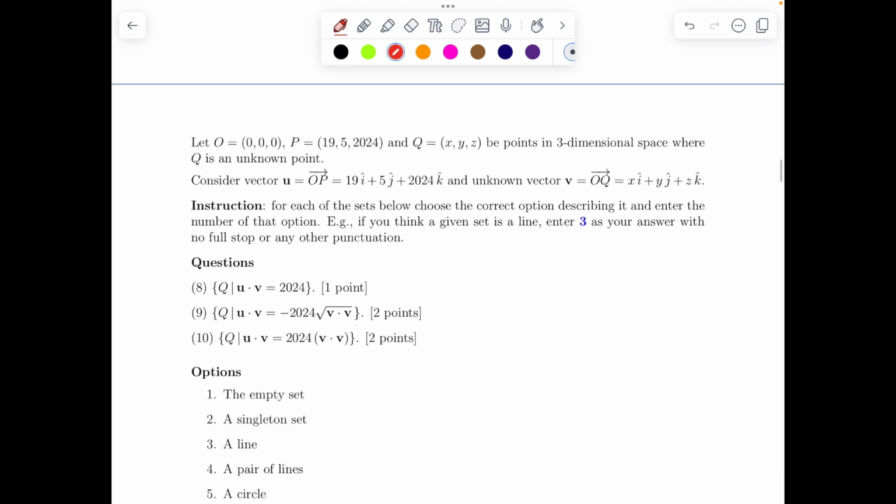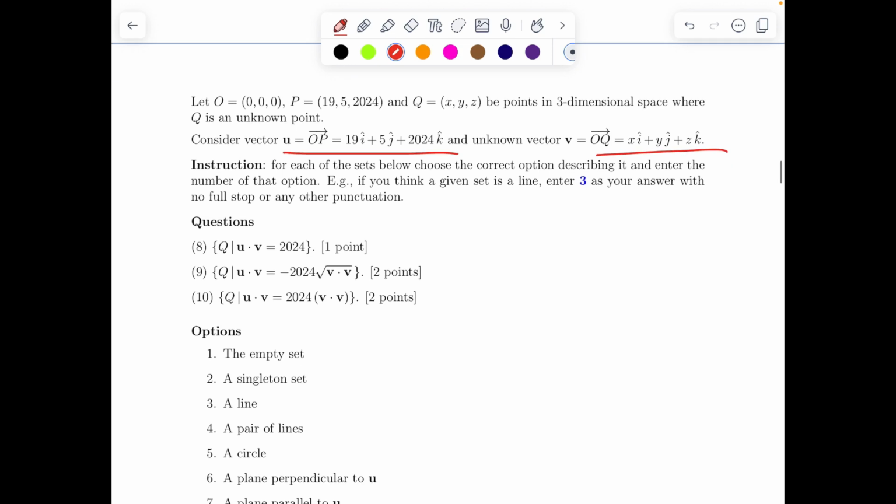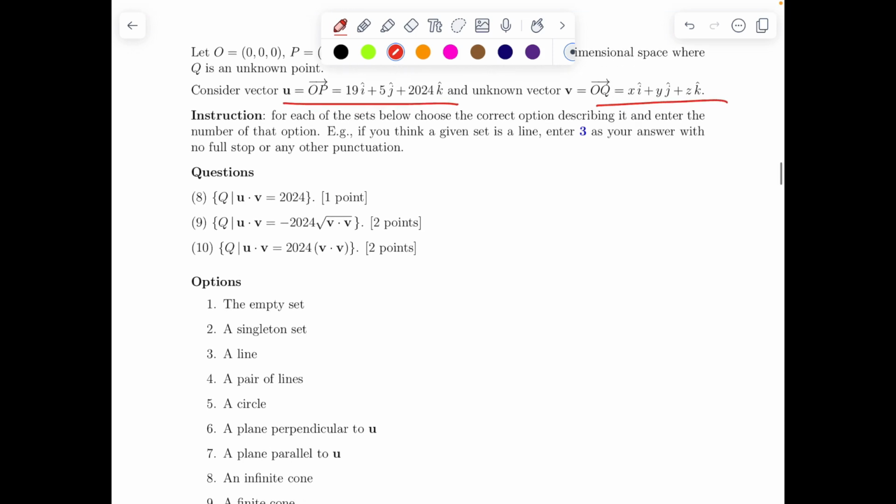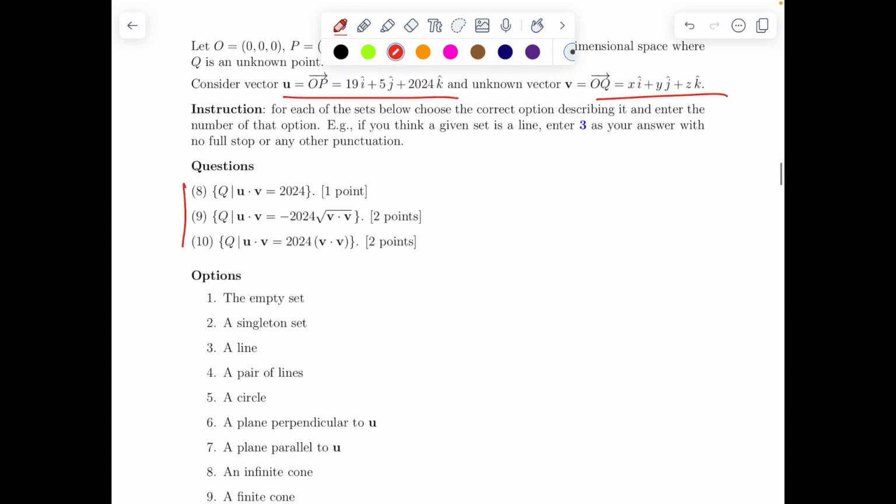Now, this question was from vectors. Let O be the origin, P a point (19, 5, 2024), and Q an unknown point in 3-dimensional space. Consider vector U given as (19, 5, 2024) and vector V as (x, y, z). For each set below, choose the correct option describing it. So in fact, these are the 3 questions they have asked.